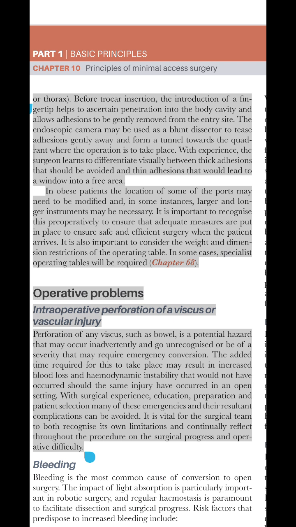With surgical experience, education, preparation and patient selection, many of these emergencies and their resultant complications can be avoided. It is vital for the surgical team to both recognize its own limitations and continually reflect throughout the procedure on the surgical progress and operative difficulty.